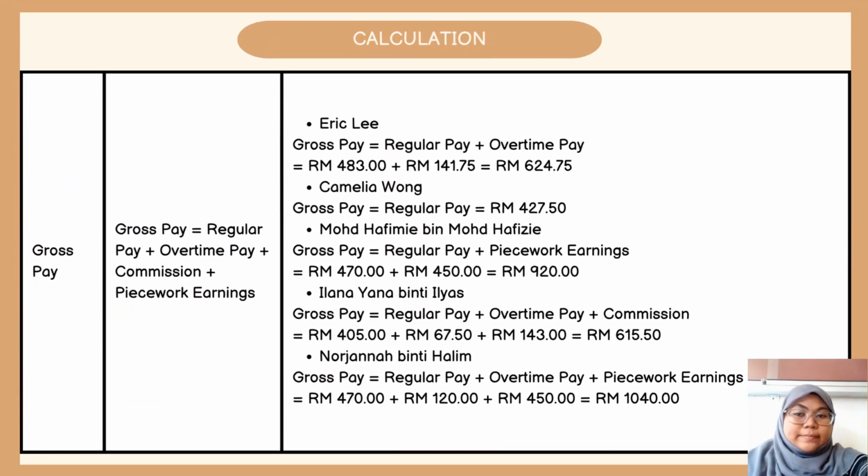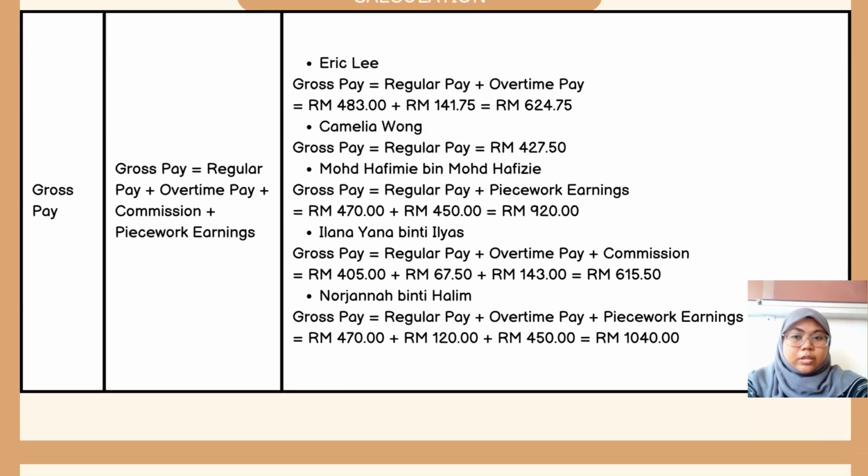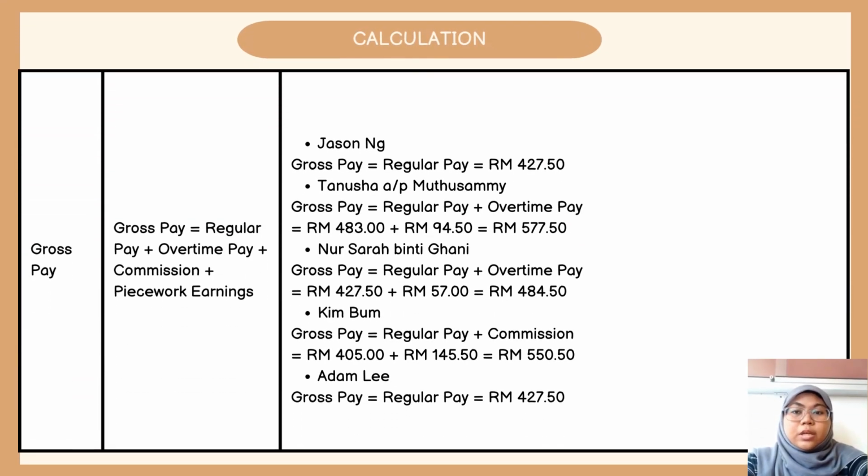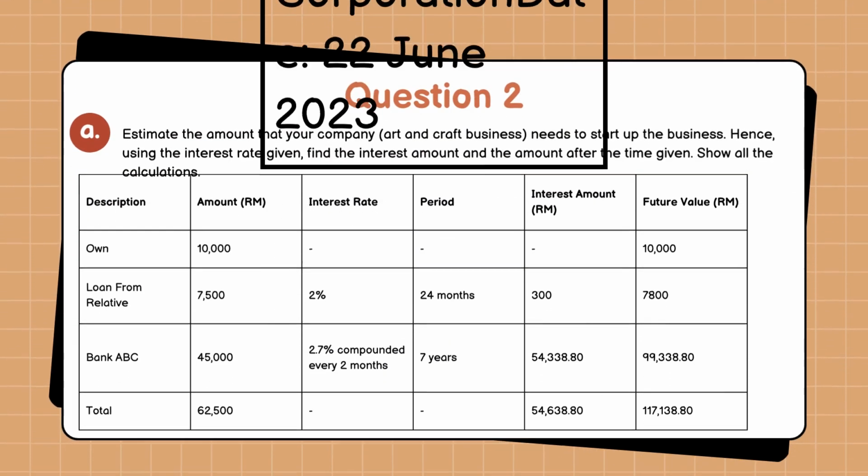Calculation for gross pay. For example, gross pay for Nurjana binti Halim. Her regular pay is 470 ringgit plus overtime pay of 120 ringgit plus piecework earning of 450 ringgit. Her gross pay equals 1,040 ringgit. This formula also applies to all employees to calculate the gross pay. The continuous calculation for gross pay for 5 other employees. Now we can move to question 2.